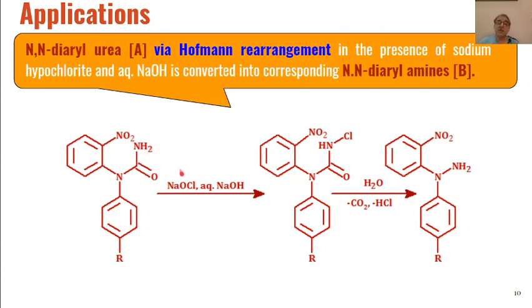Hydrogen from here will be abstracted by NaO negative, this will become NaOH, and this Cl will get attached to the nitrogen.